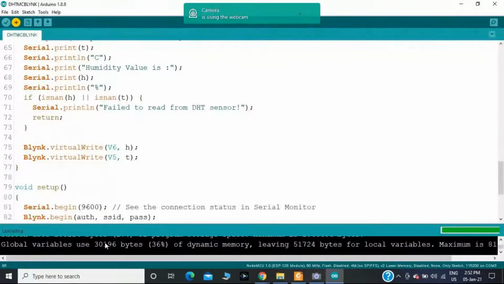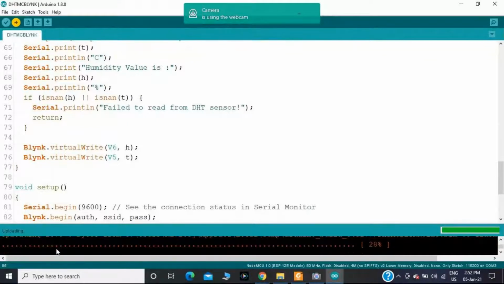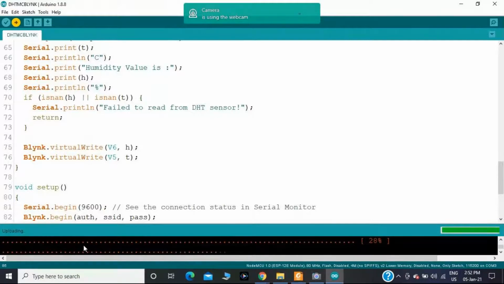In the program notification area, okay, this is the status bar where you will see whether you are compiling it or uploading it. It will show the percentage uploaded.